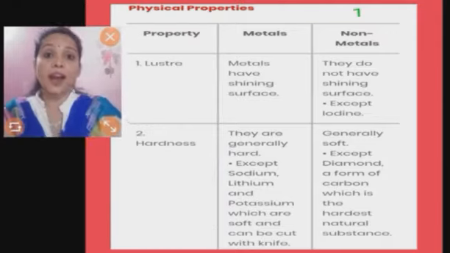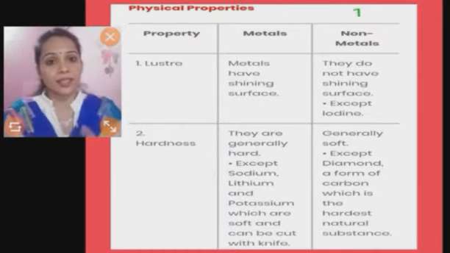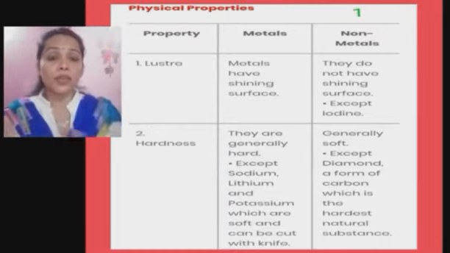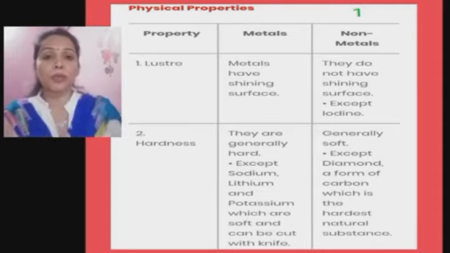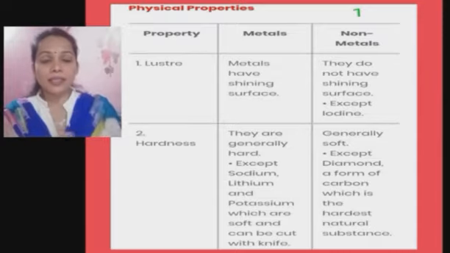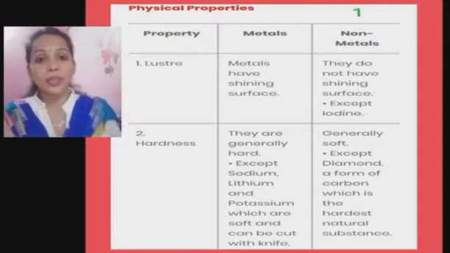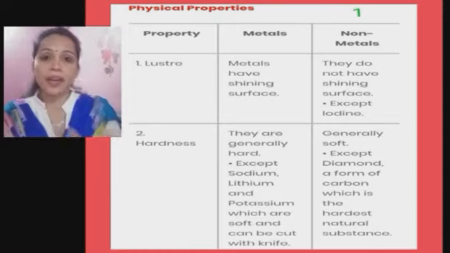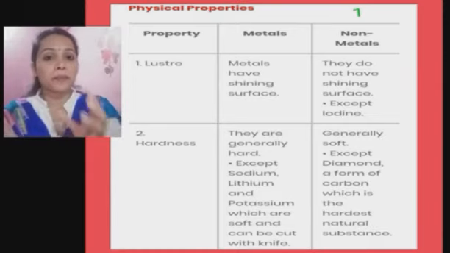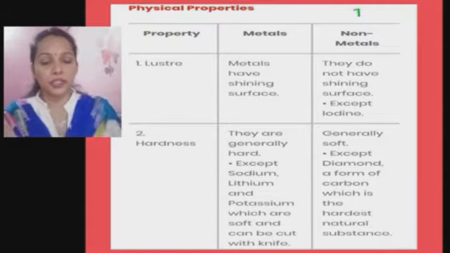Okay. Now usually metals are hard. They cannot be broken very easily. Like for example, you take a block of iron. But there are some metals like sodium and potassium which you can cut using a knife. So these metals are called soft metals. They are also grouped under alkali metals. So metals like sodium and potassium are exceptions for metals being hard. Otherwise, almost all the metals are hard in nature.